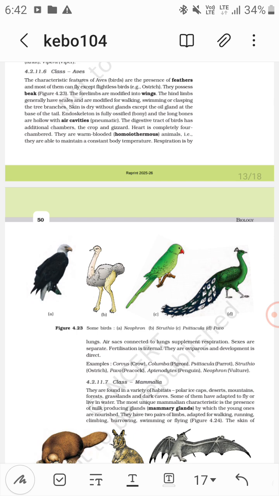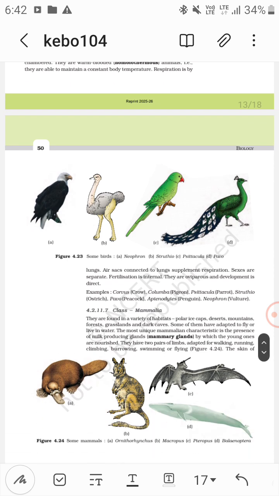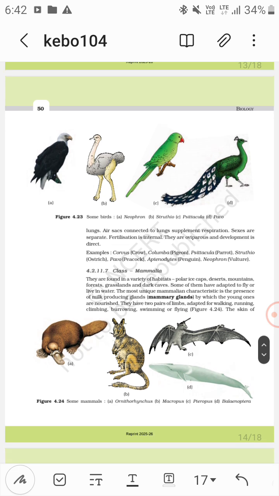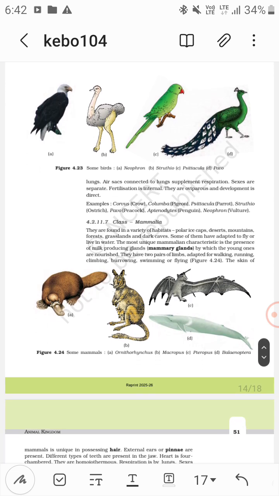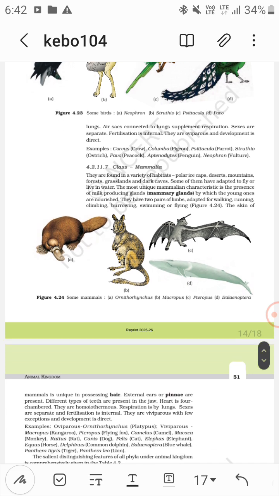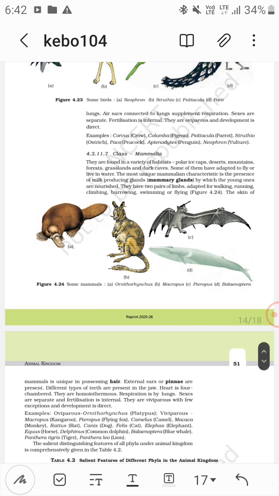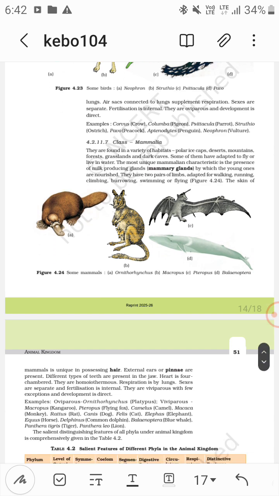Now endoskeleton is fully ossified. These are bony. Long bones are hollow with air cavities. These are pneumatic. The digestive tract of birds has additional chambers, that is crop and gizzard. These are homeotherms, just like mammals, and they can maintain a constant body temperature. Respiration is by lungs, and air sacs supplement the lung respiration. Fertilization is internal, they are oviparous and development is direct. Examples: Corvus, crow, Columba, pigeon, Psittacula, that is parrot, Struthio, ostrich, Pavo, peacock, Aptenodytes, penguin, Neophron, that is vulture.